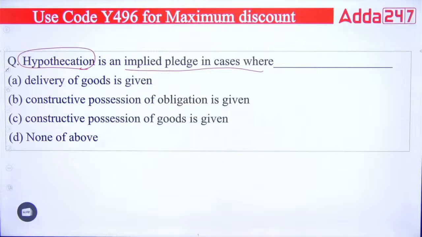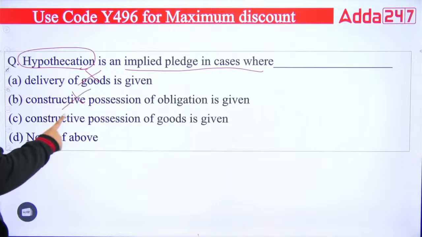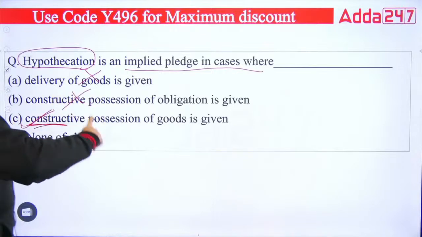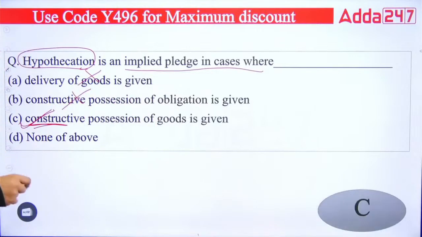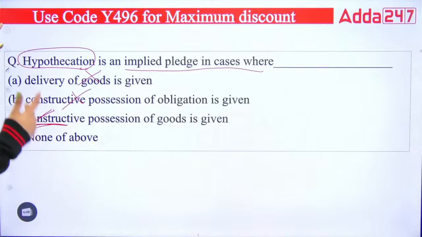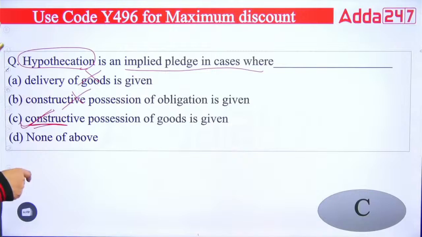And the right answer will be, in case of delivery of goods is given, no. The constructive possession of obligation is given, it's an obligation, not a right, so it is not true. Constructive possession of goods is given, this is true. In this case, you can give possession of goods to the lender. So the right answer will be C. So hypothecation can become implied pledge in the case where the constructive possession of goods is given to the lender. Okay, so right answer is C.